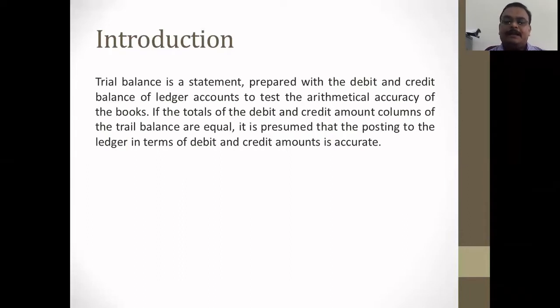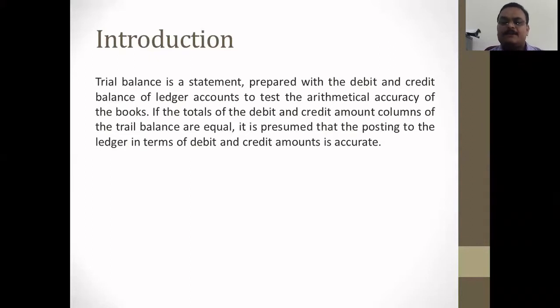All the debit and credit balances of ledger accounts are used in the preparation of trial balance, and it is called the summarization of all accounts and a summary statement. First of all, the trial balance is not an account, it is a statement. If the debit and credit balances of the trial balance are equal, then we find the ledger and journal arithmetically accurate.